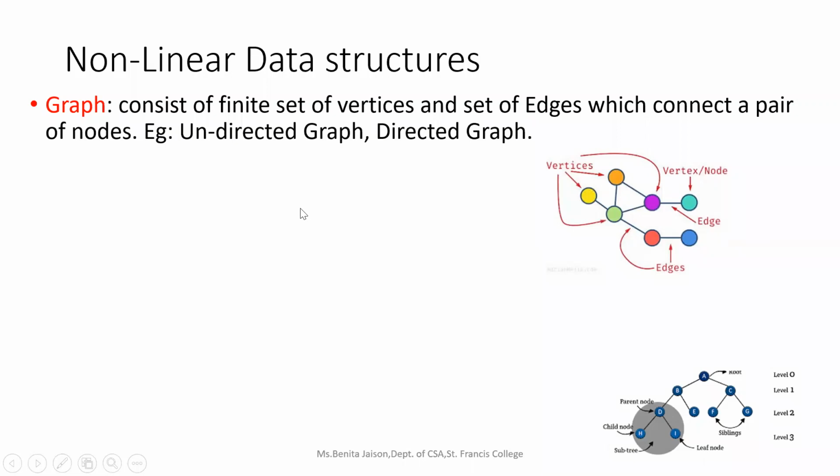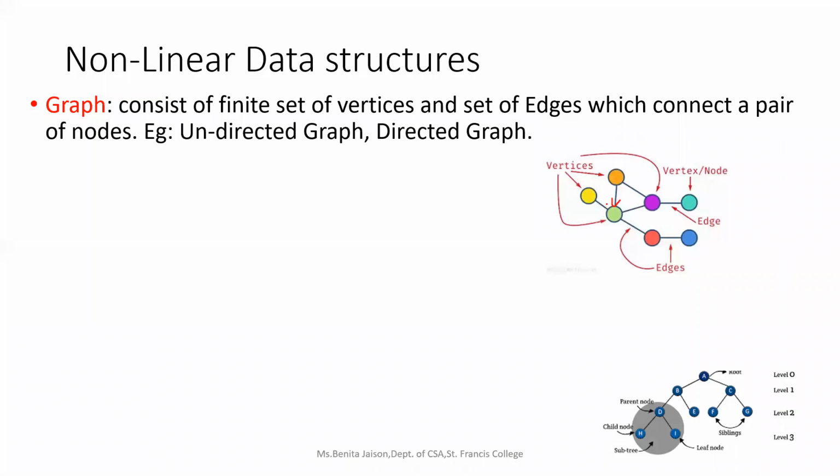So the graphs can be either undirected or directed. So what do you mean by directed graph? If direction is marked on the edge, then it is known as a directed graph. When we are learning more about graphs, we will come to see that if an arrow is marked on the edge which is connecting two nodes, then it is known as a directed graph.